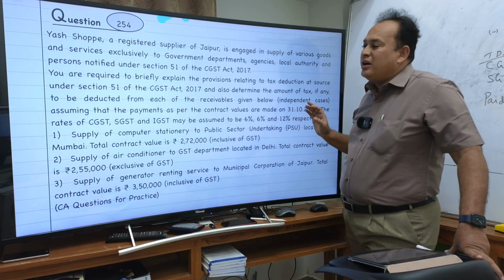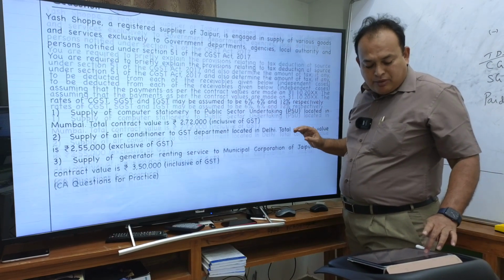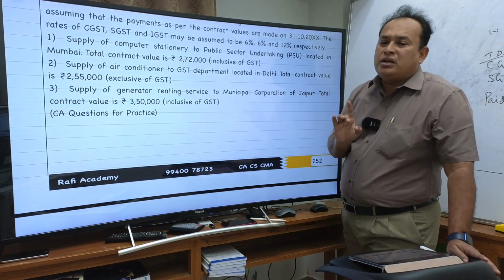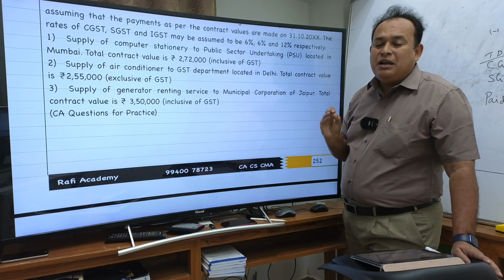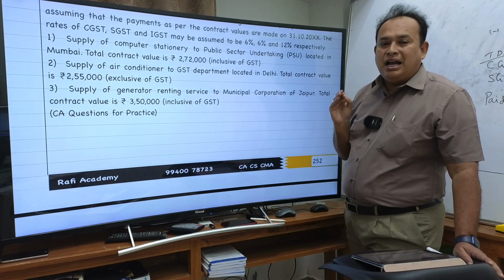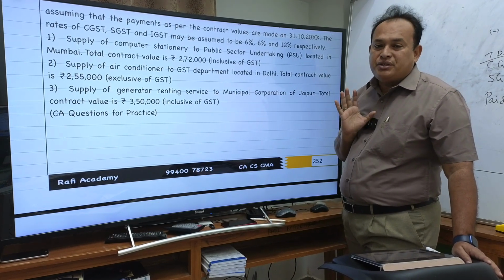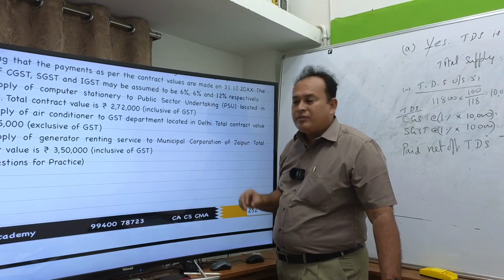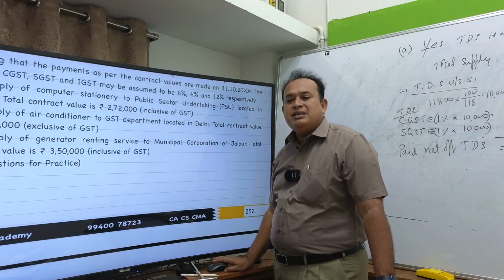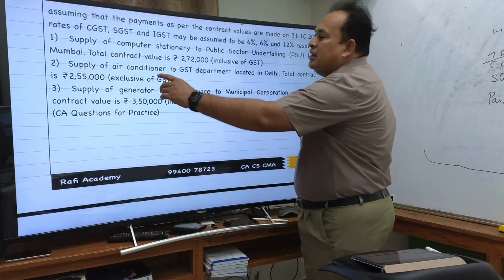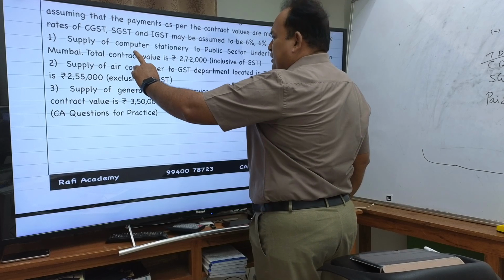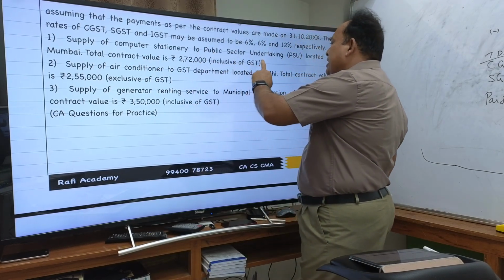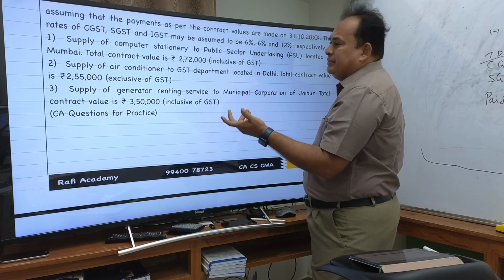Independent cases. Each one is an independent case. That means point number 1, point number 2, and point number 3 are three independent cases. Case 1, I will read. By the time I complete my reading, I want the answer from my beloved friends. There won't be any excuse in this regard. Hopefully you answer this.